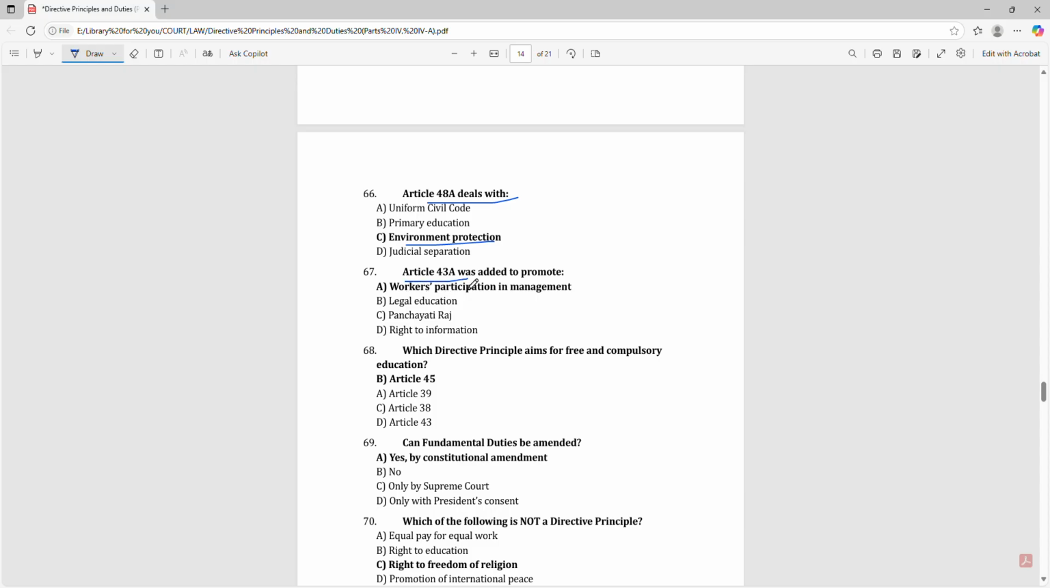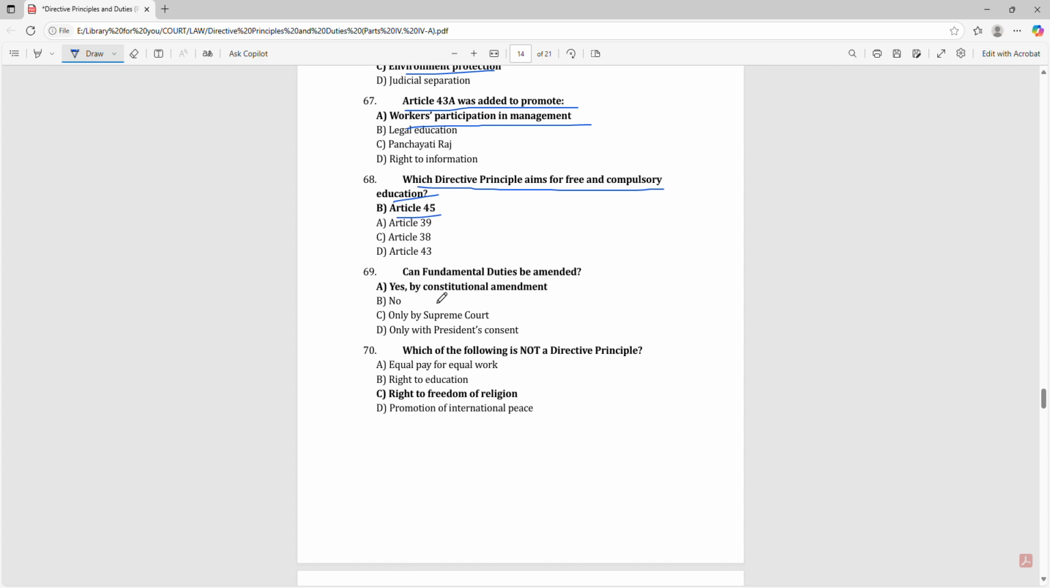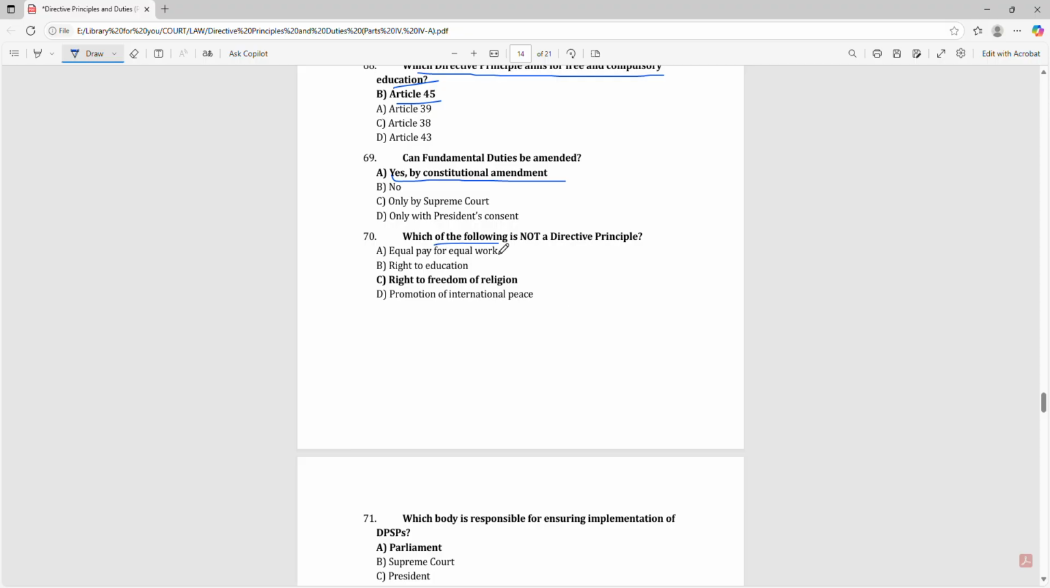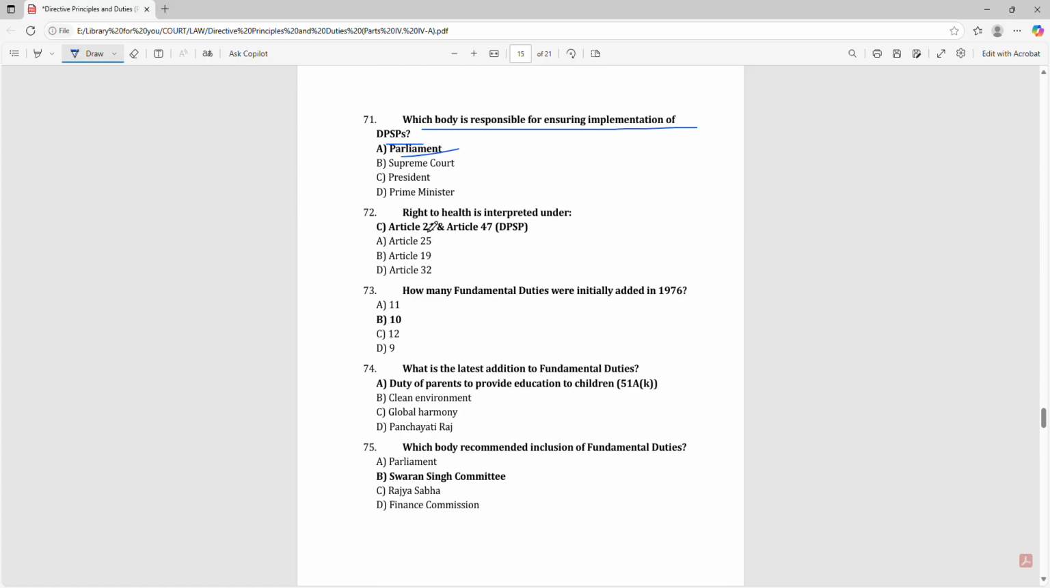Article 43A was added to promote workers' participation in management. Which directive principle aims for free and compulsory education? Article 45. Can fundamental duties be amended? Yes, but by constitutional amendment. Which of the following is not a directive principle? That is right to freedom of religion. Which body is responsible for ensuring implementation of DPSPs? Parliament. Right to health is interpreted under Article 21 and Article 47.